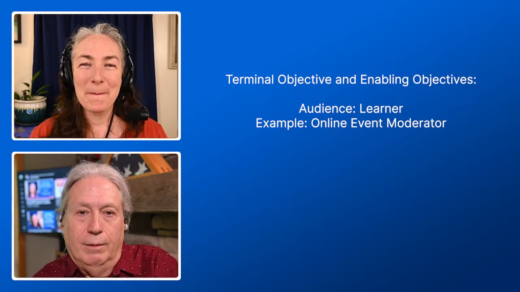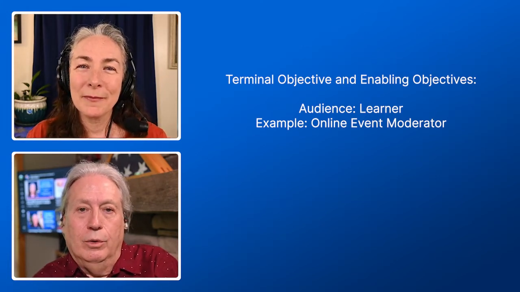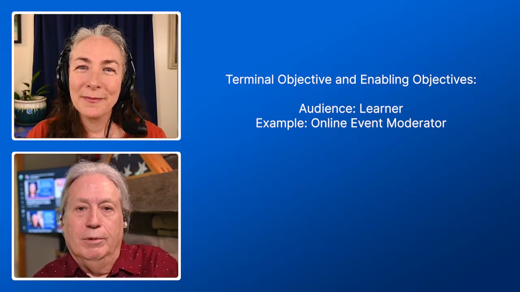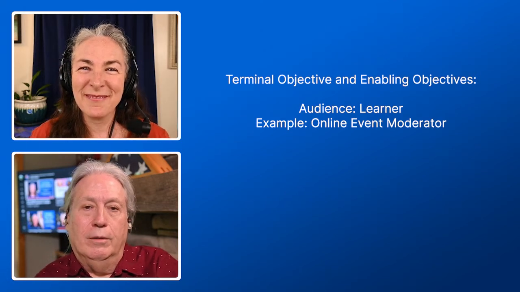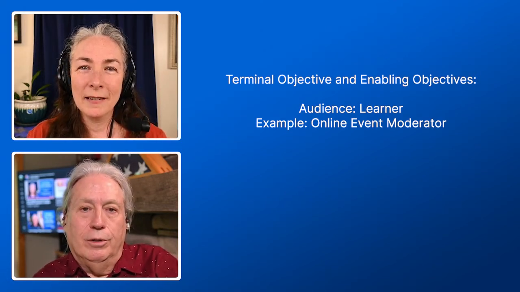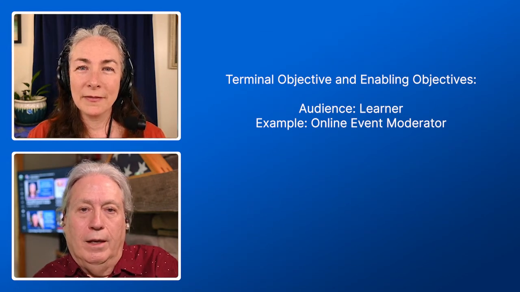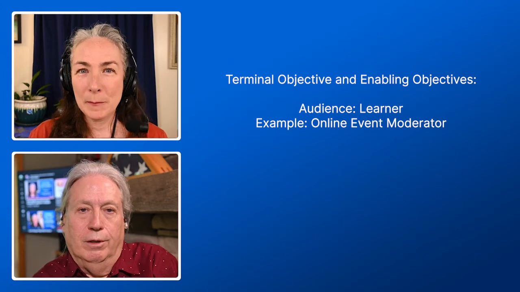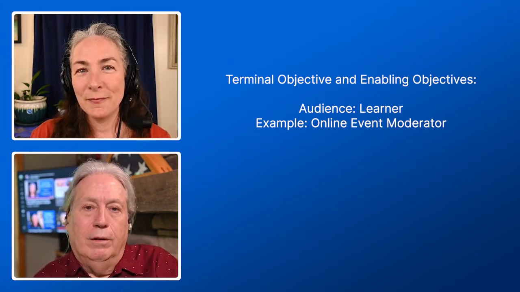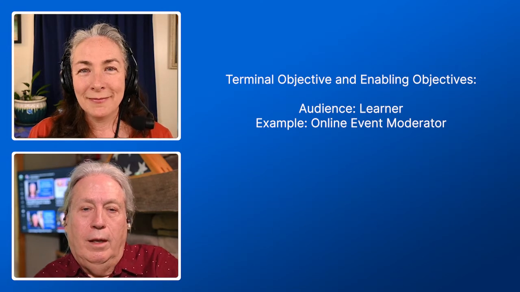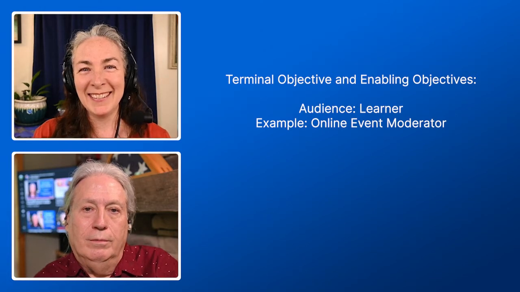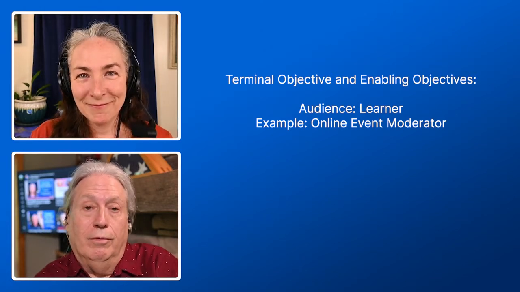And I can give you an example of someone who ran a program for a very technical institution. I won't say what it was because it wouldn't be fair to share the story with that much detail. But they were having issues with certain courses that they were running. And after a discussion with them about audience, I asked them to define their audience in terms of their objectives, because their objectives were all the learner. I said, okay, well, define who the learner is for this course. And we started to talk about it, and the light went off in this group, and they said, you know what? We've got 3 different categories of learners here, and we have not allowed for that.